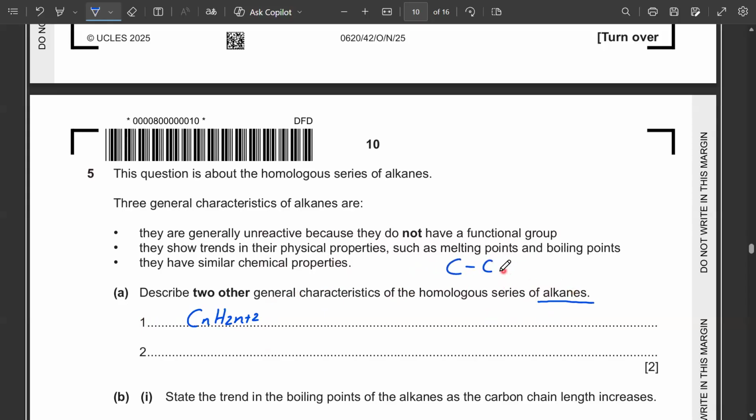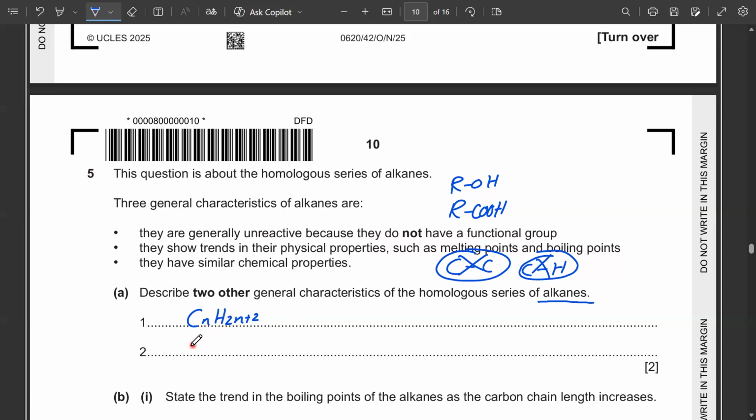Since all the atoms in the alkanes have carbon-carbon single bonds or carbon-hydrogen bonds, this is not a functional group because these bonds are present even in the alcohols. They are also present in the carboxylic acids. So it's not the functional group here. So one point could be the general formula.